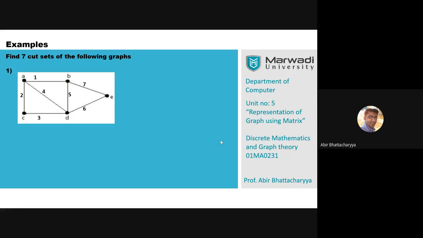Ashish said, I think there are more than 7 cut sets. Then why did you ask us to make 7 cut sets? That is up to how we ask. Okay, Ashish, more than 7 exist, but for the timing we ask you to figure out up to 7 cut sets. Yes, there are more than 7 cut sets.